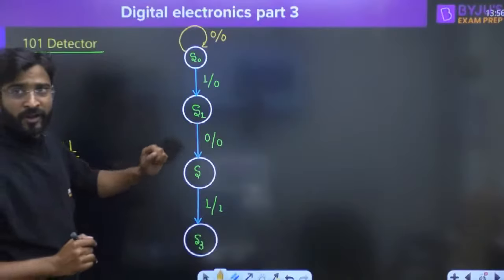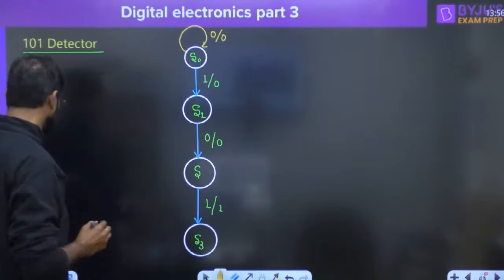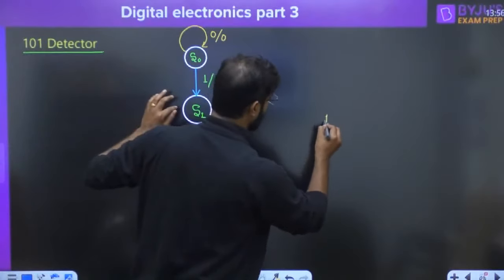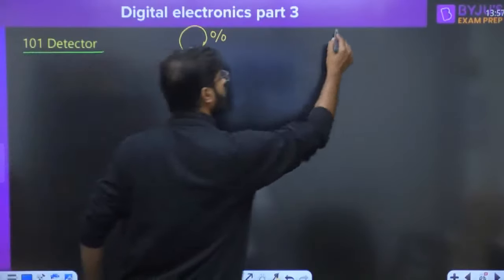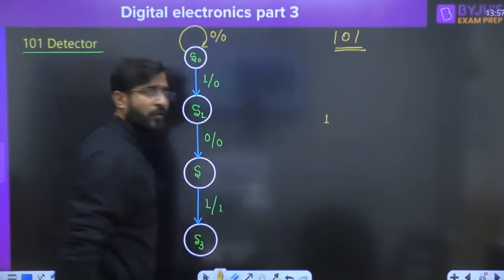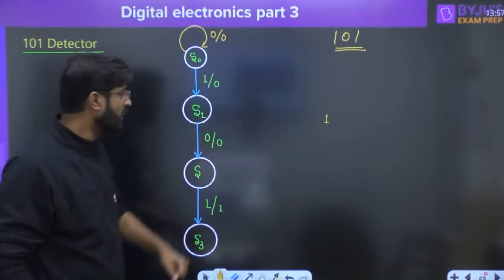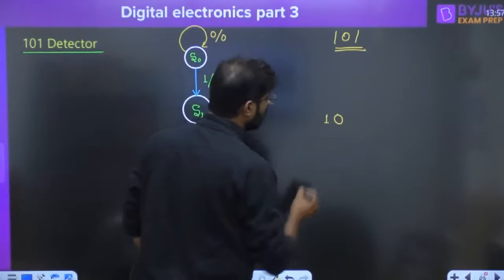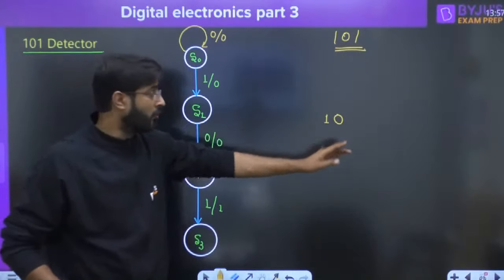Now, if you want to discuss S1, when you will reach to the S1, when single 1 is there. So if the single 1 is applied, now we have reached to the S1. What we required is 101 detector. So everyone try to understand. You are at S1 state. And now again the people will give you 0. We'll move into the next state because 1 0 is basically required in the consecutive manner.